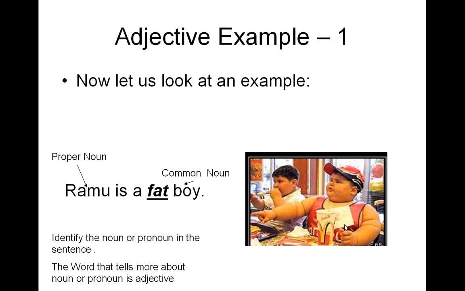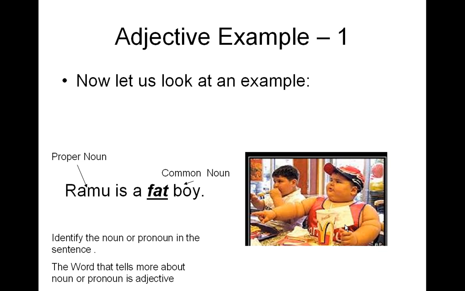This is also a revision of the concepts that we learned in the noun chapter. A proper noun is the name of a particular person, place, animal or thing, whereas a common noun is the name of a generalized person, place, animal or thing. When we talk in generalized terms, it's a common noun. When we are pointing to something very particular, then it's a proper noun. So Ramu is a particular person, so that's a proper noun. Whereas the word boy, like girl, man or woman, is common or generalized, so that's a common noun.